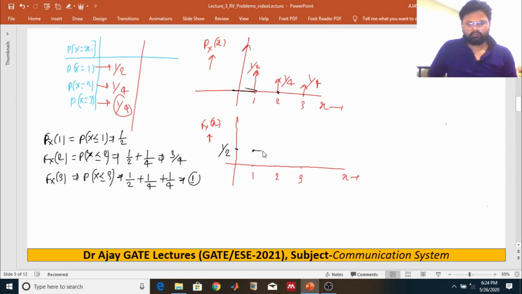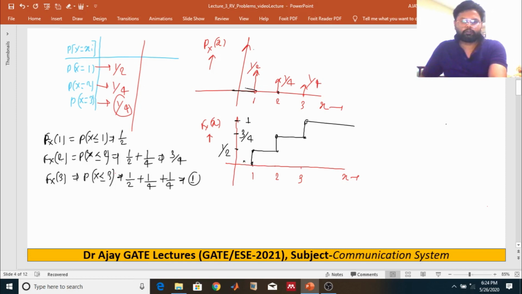And up to value 2, it will be 3 by 4. It will be over here 3 by 4. And if we are moving towards the value 3, it will be 1. So these are the graph of this cumulative distribution function.